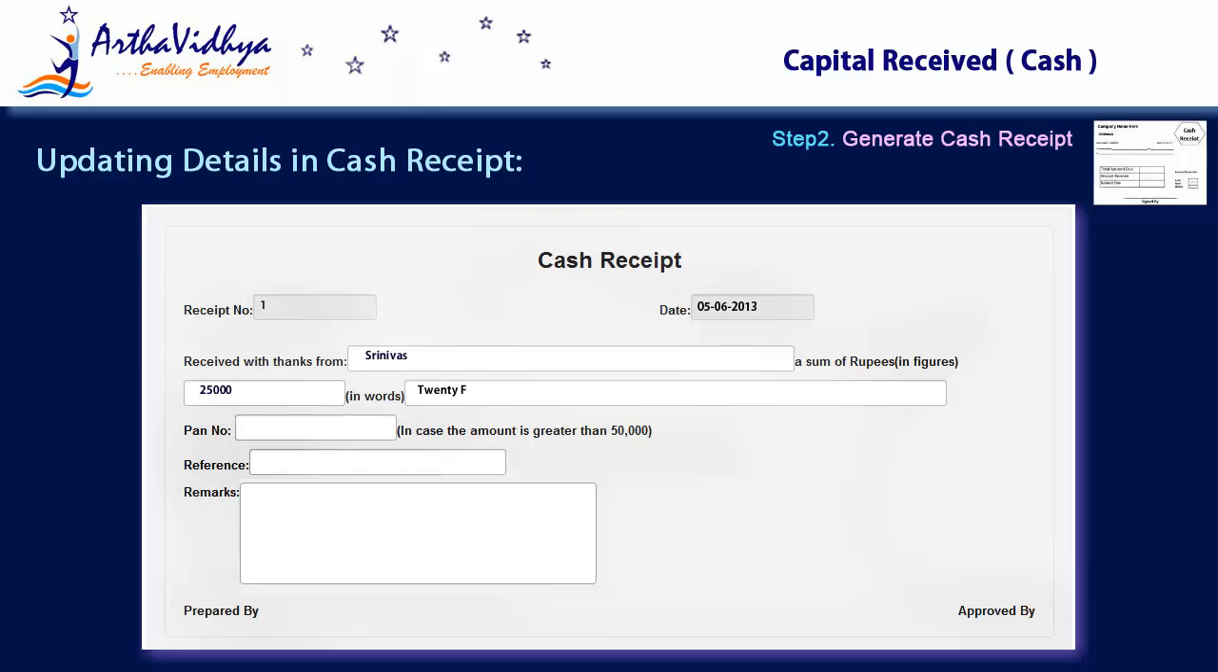For future reference and audit trail, the accountant has to record why the money is received, when the money is received, who has given the money, and how the money has been received.